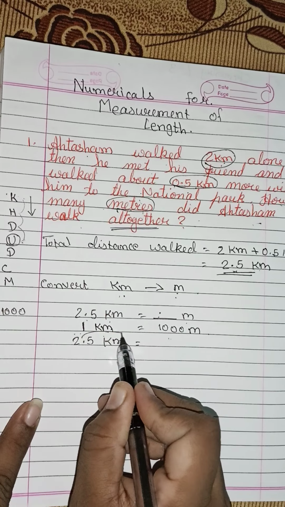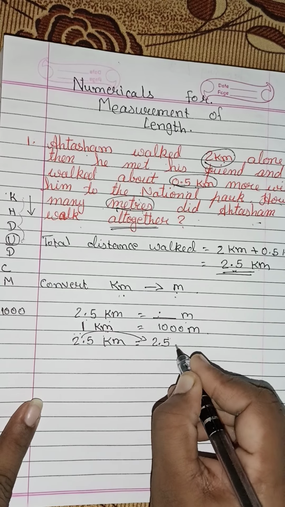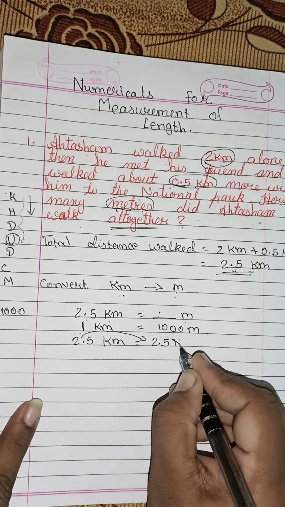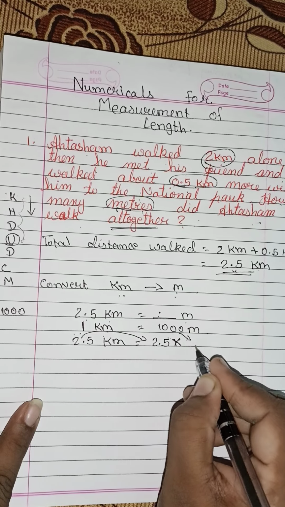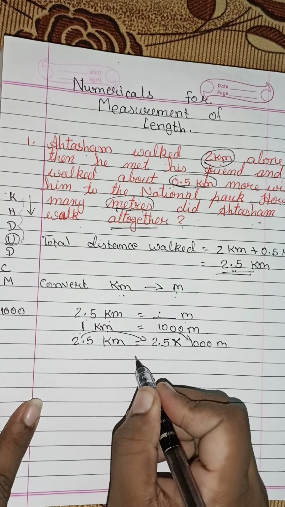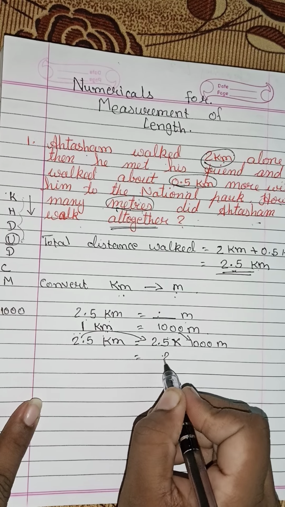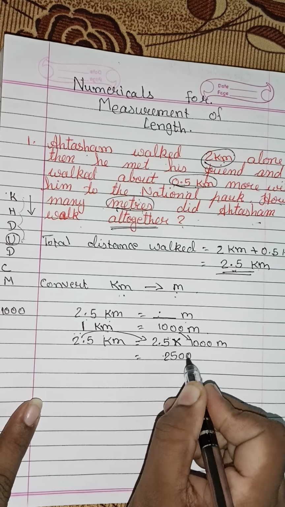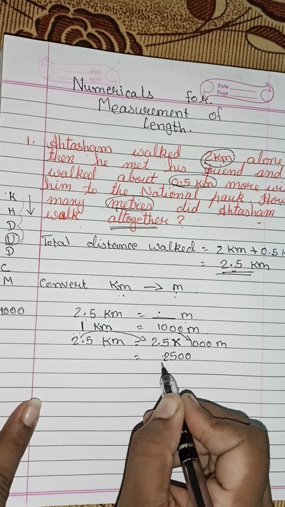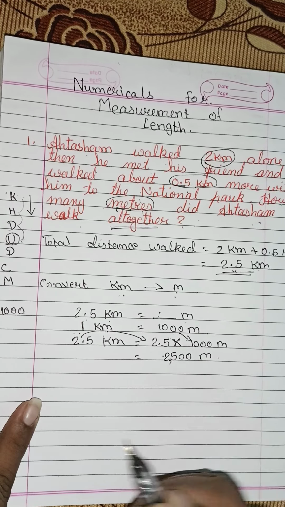Now this 2.5 will come this side. 2.5 into this 1,000 meter will come here, because we have to convert them, right? So how much will it become? It will become 2500 meter.